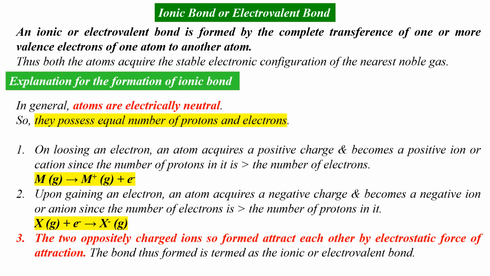The two oppositely charged ions so formed attract each other by electrostatic forces of attraction. The bond thus formed is called an ionic bond or electrovalent bond. Compounds containing ionic or electrovalent bonds are called ionic compounds or electrovalent compounds. Note that such a type of bond is formed only when one of the atoms can easily lose electrons while the other atom can easily gain electrons. Thus, by the formation of an ionic bond, both the atoms acquire the stable electronic configurations of the nearest noble gases.